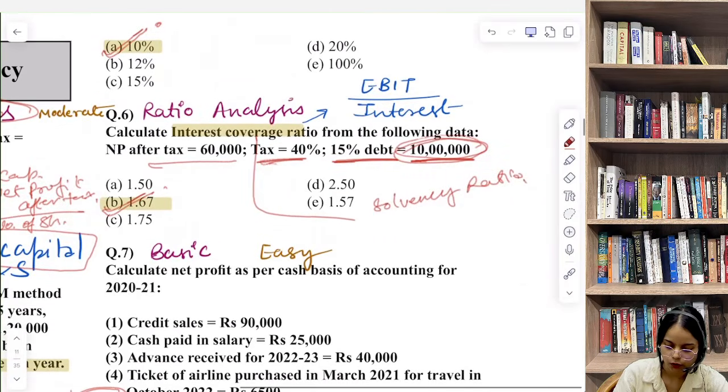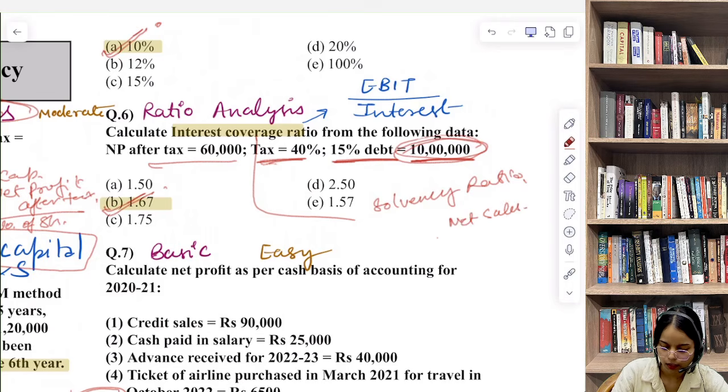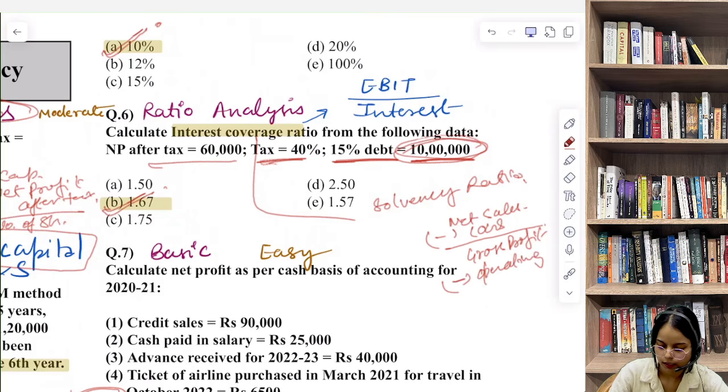Okay, so you can calculate this. For this you should know this thing that first we have net sales, then we deduct cost of goods sold. After that हमारा क्या आता है? Gross profit. Gross profit आने के बाद deduct operating expenses, then we have EBITDA.